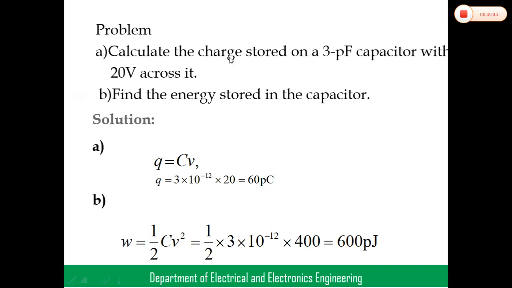The charge Q is equal to C into V. Already we know the formula. C is 3 pico, nothing but 10 to the power minus 12. V is the given voltage, V equal to 20. So then charge Q equals C into V, with C given as 3 pico, pico meaning 10 to the power minus 12. We get 60 pico.